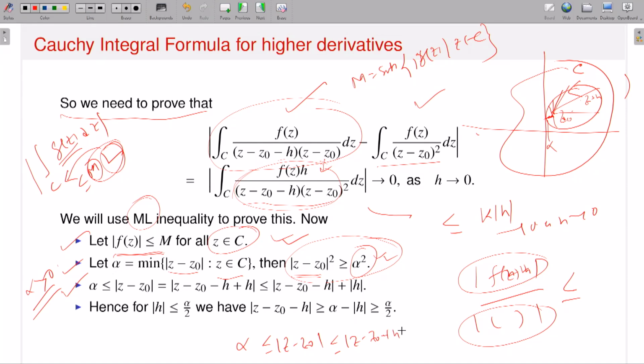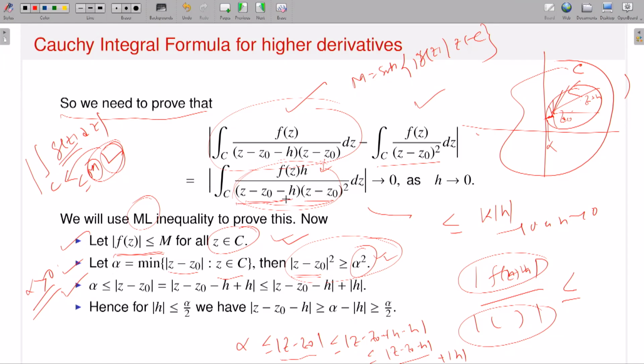That is clear. Then by the triangle inequality, mod Z minus Z0 equals mod of (Z minus Z0 minus H) plus H, which is dominated by mod Z minus Z0 minus H plus mod H. So alpha is dominated by mod Z minus Z0, which is less than or equal to mod Z minus Z0 minus H plus mod H. In the denominator you will have the factor Z minus Z0 squared times Z minus Z0 minus H. The first factor is greater than or equal to alpha squared, so I am getting a lower bound.